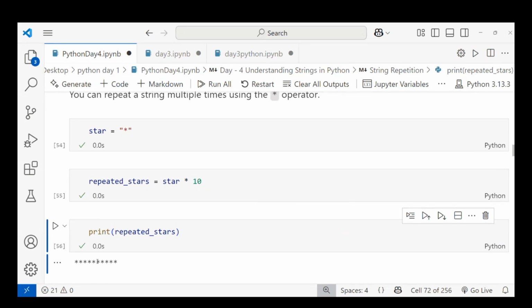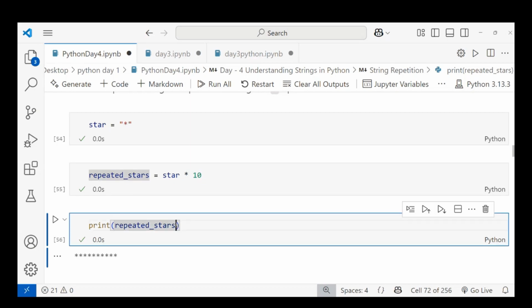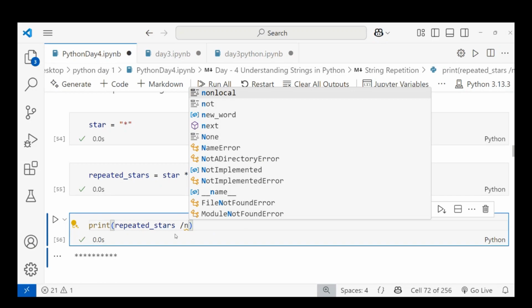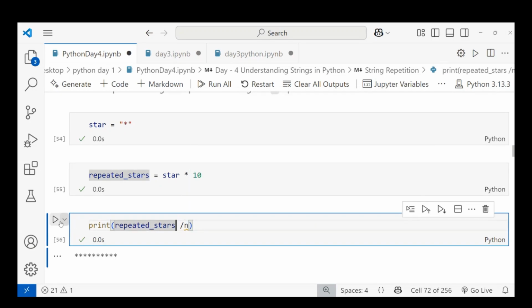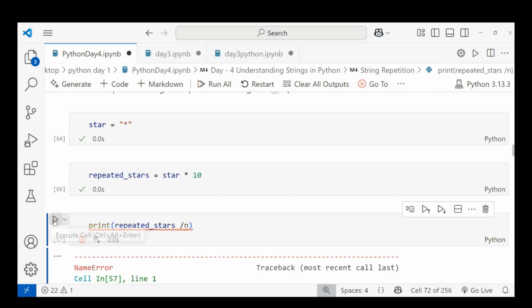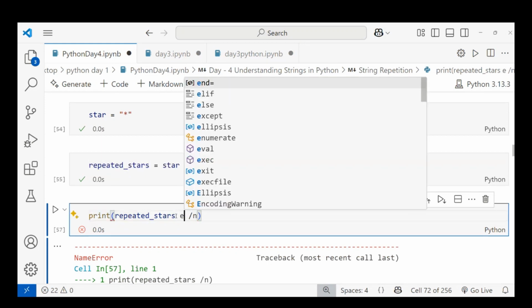I want these stars in a column, not in a row, so you can use slash n, which means a new line. And I am running this. You can see a NameError is coming. Why is the NameError coming? Because of what I'm giving as the end.